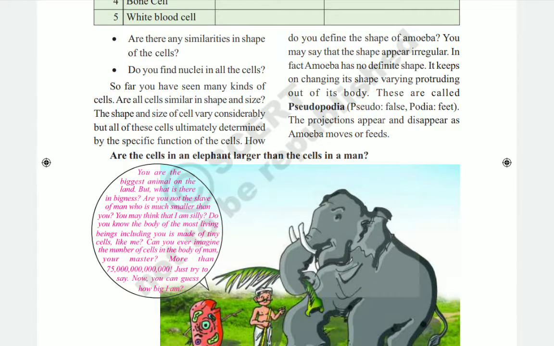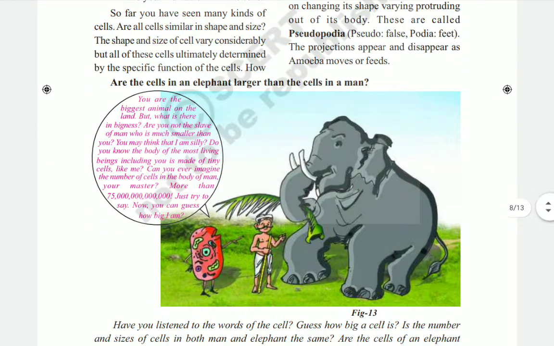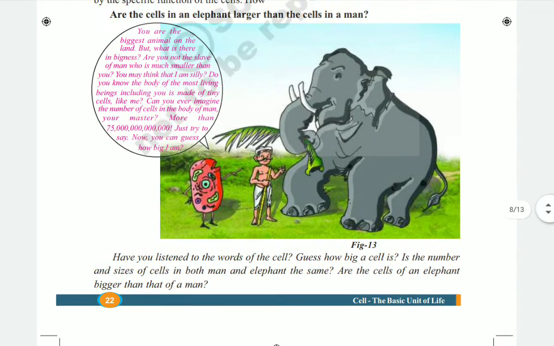Okay, so here you see some small conversation given between a human being, an elephant, and a small bacterium. So here you see, children, have you listened to the words of the cells? Guess how big a cell is. See, are the number and size of the cells in both man and elephant the same? Are the cells of an elephant bigger than those of a man?